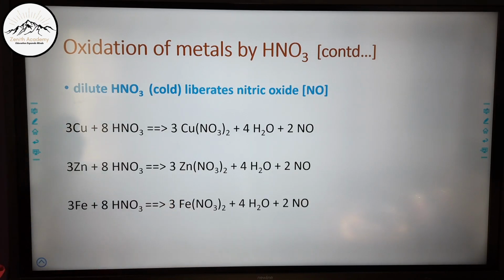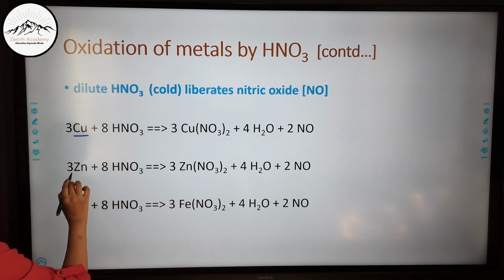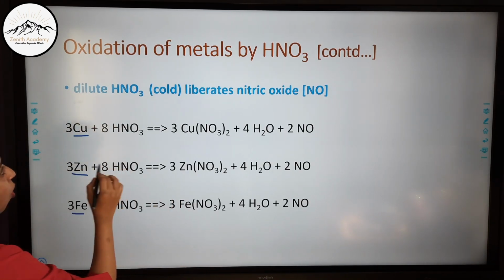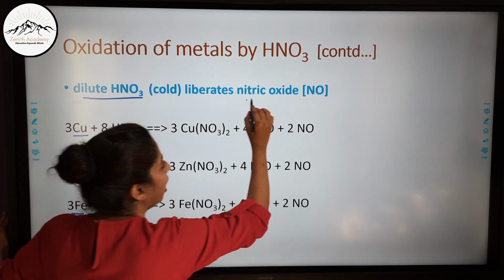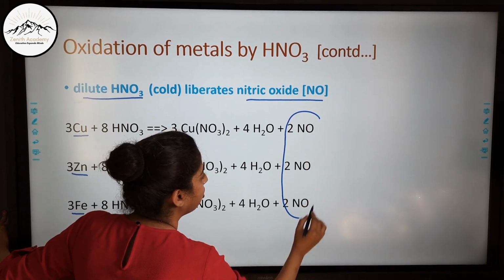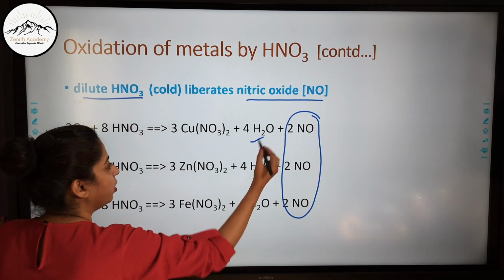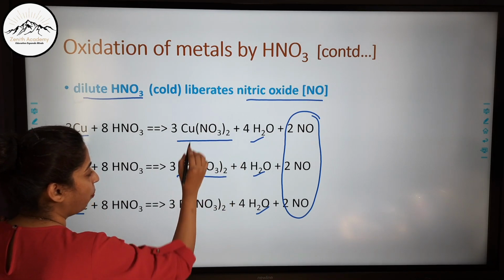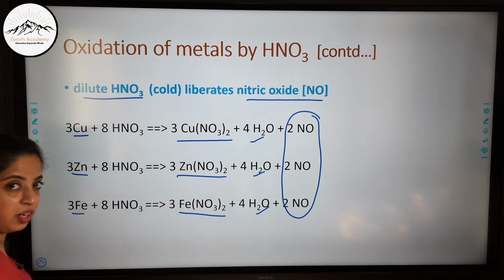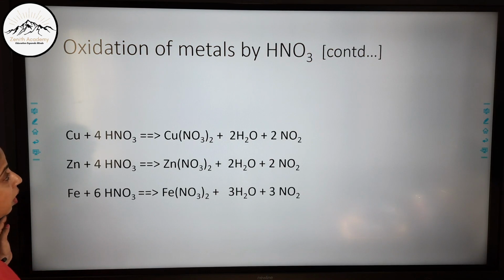Let us see. So you see now copper, zinc and iron all react with dilute HNO3 to form nitric oxide. You see here nitric oxide is formed along with water and the nitrates: copper nitrate, zinc nitrate, iron nitrate. Now oxidation of metals by nitric acid.